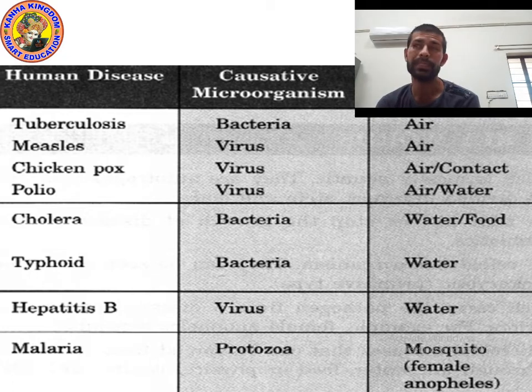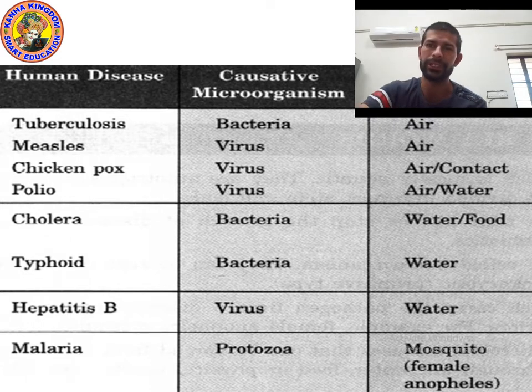The name of the mosquito is female Anopheles. Hepatitis B occurs due to virus, and its mode of transmission is water. Okay, I hope you understood. Now let's move on to the next point.